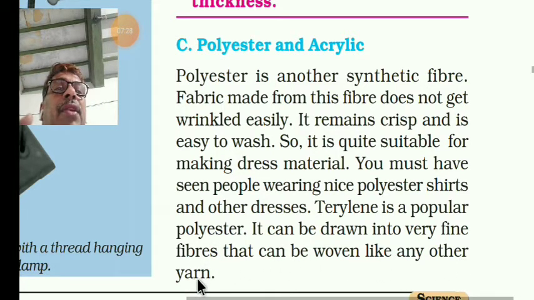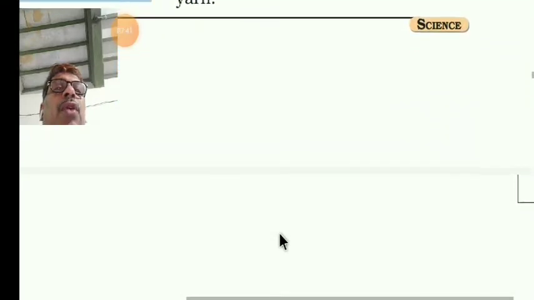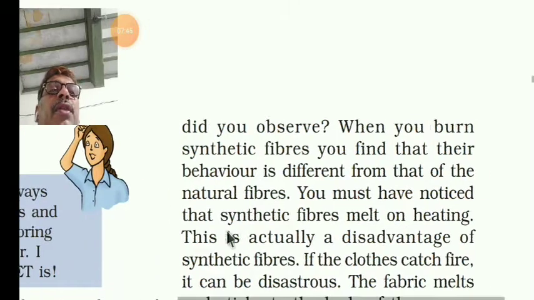Yarn means a strand, so it can be woven like any other yarn. That is why terylene is a popular polyester. Now, did you observe this one?